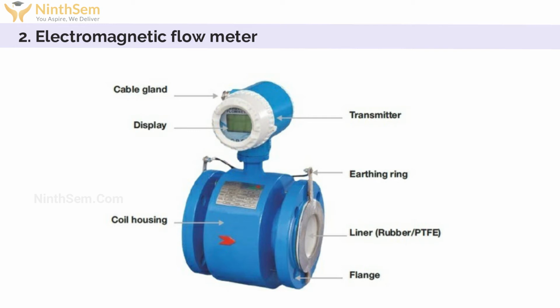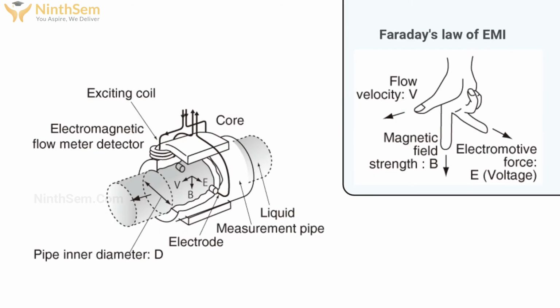Now this is the coil housing, the entire body we can say. Inside the coil housing there will be a magnet, which may be an electromagnet or permanent magnet. Basically we can use AC or DC voltage for this. Inside the housing there will be a liner which is made of rubber. As you can see there is an earthing ring which is used for earthing purpose, and also a flange which is attached to the flange of the pipe where flow is flowing. Okay, now come to this figure.